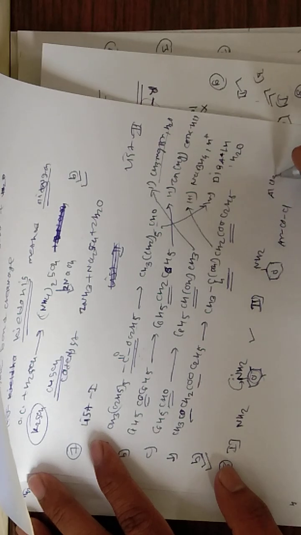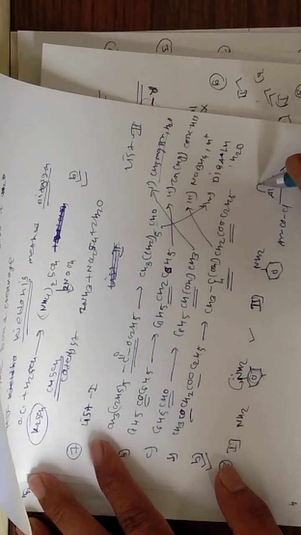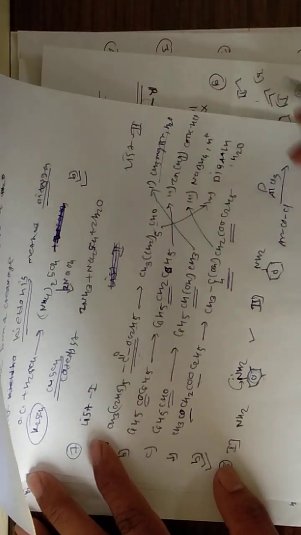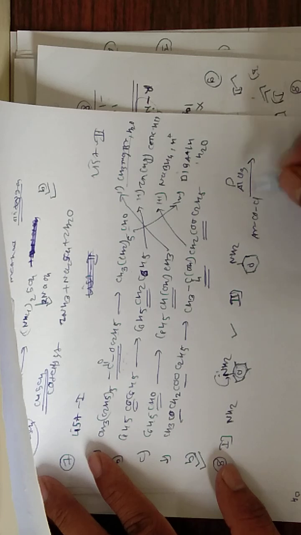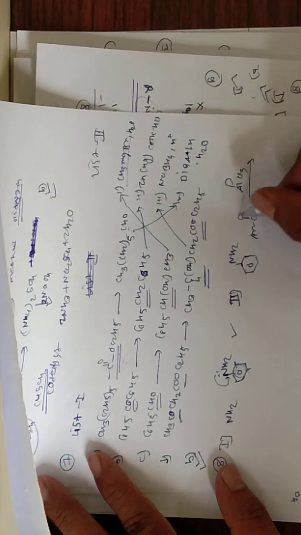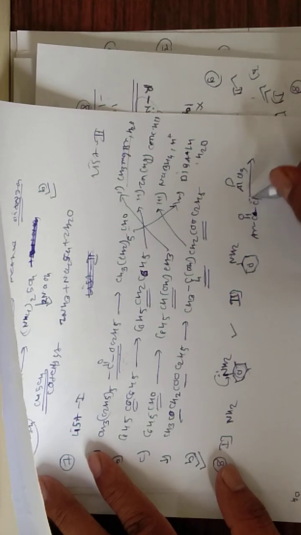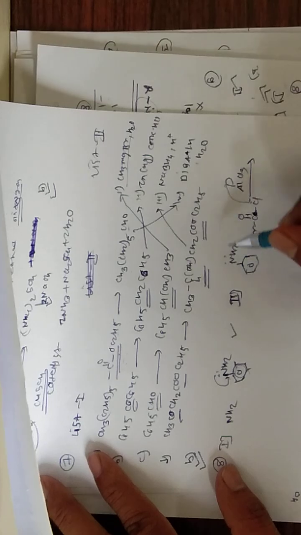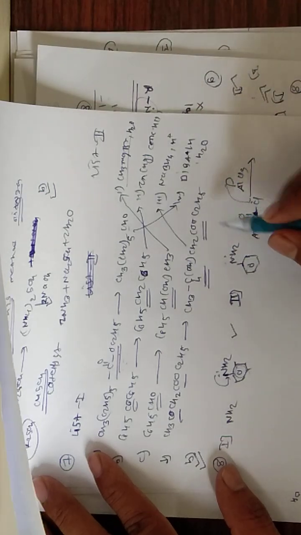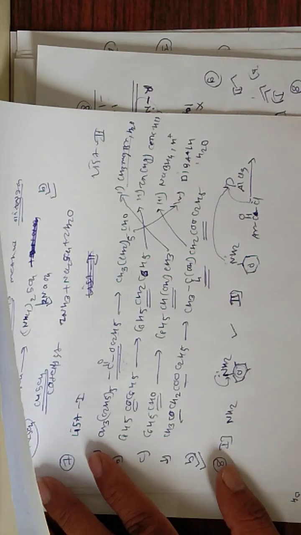suppose acyl chloride is there. Here anhydrous AlCl3 is used as a catalyst. This aluminum has an empty p orbital, which is used to make that carbonyl carbon electron deficient by accepting the lone pair of chlorine into the p orbital. But before that, NH2 is a better donating group. Therefore, first NH2 donates the lone pair to the empty p orbital of aluminum.